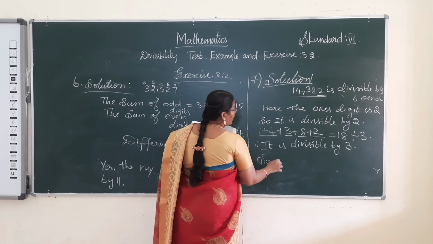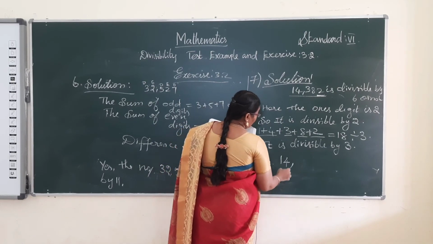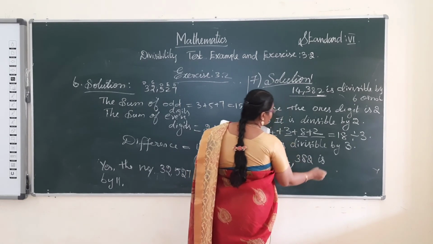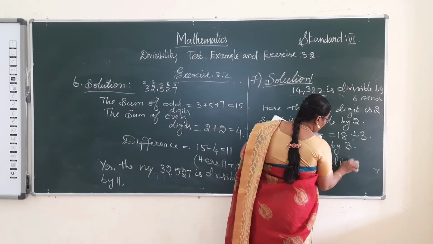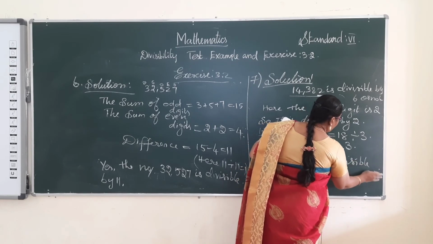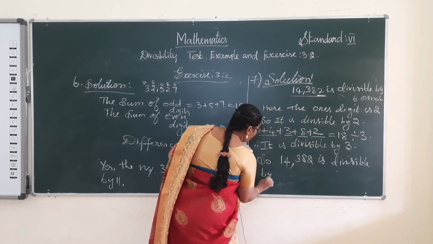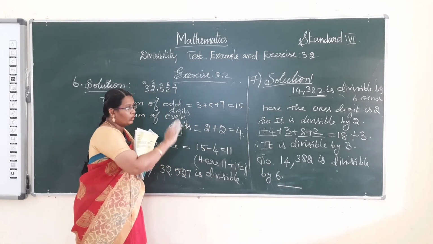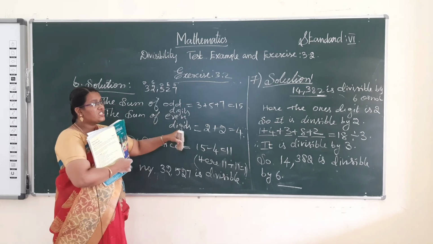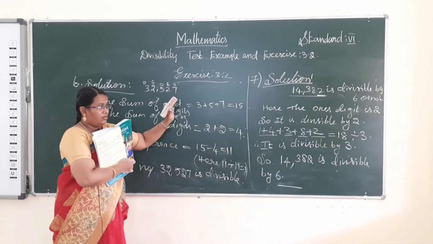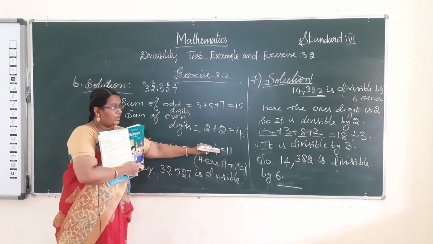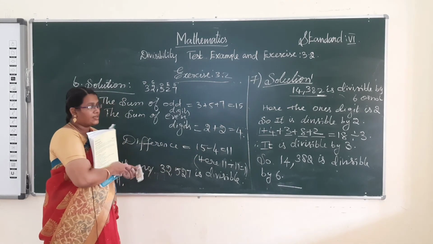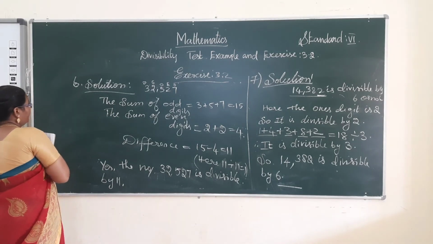So, the number 14,382 is divisible by 6, because 2 and 3 are the factors and both divisibility tests are satisfied. So, 14,382 is divisible by 6. Okay. Now, see the 8th problem.